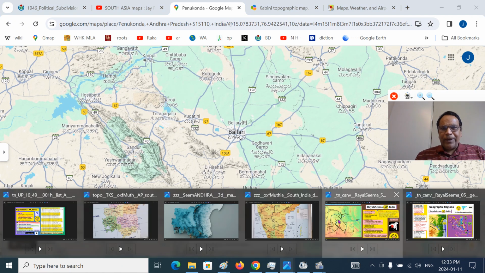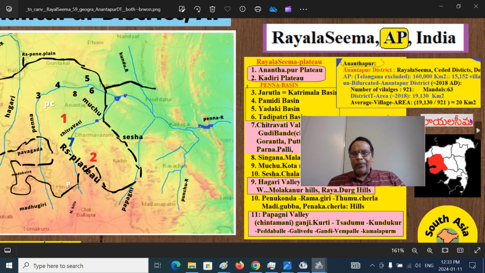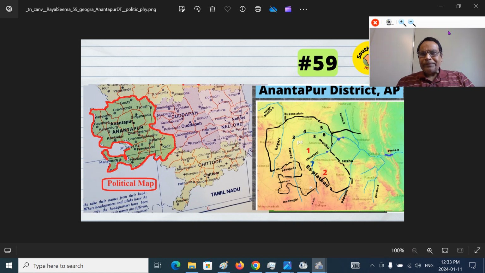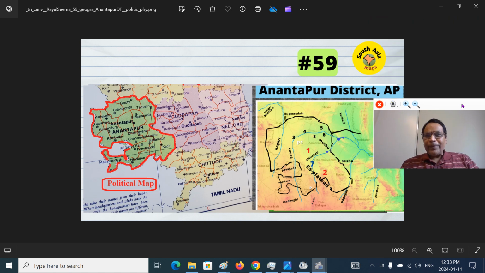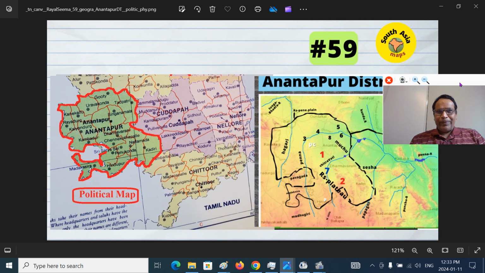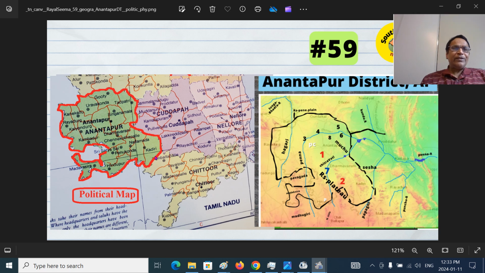So you will get a broader idea now by looking at the political map with the physiographic map. So this is the political map. You can see the eastern part, Kadiri area, Nalamada area. This is where the taluks were made. North is Tadipatri, Gutti, Urvakonda, and Rayadurgam and Kanekallu, Kambadur and Kalyanadurgam here. This is the panhandle. Madakasira here, Pavagada here, and Koretagiri, Madhugiri will be here.